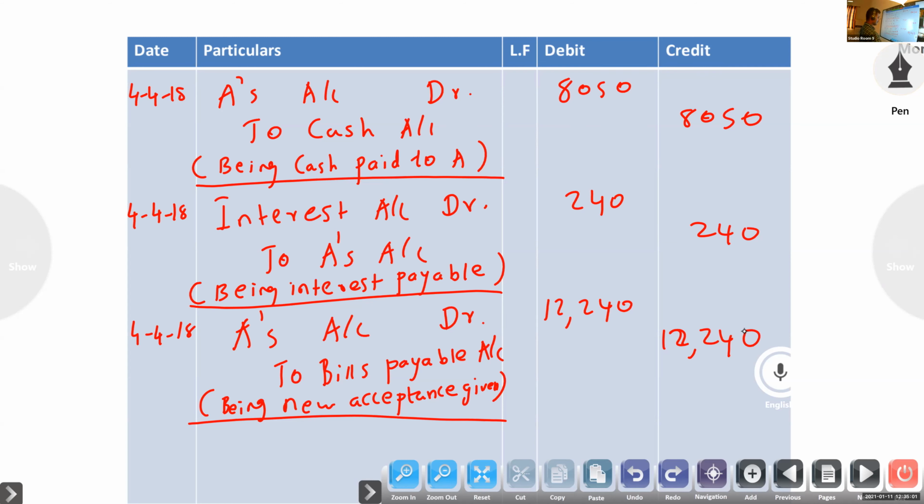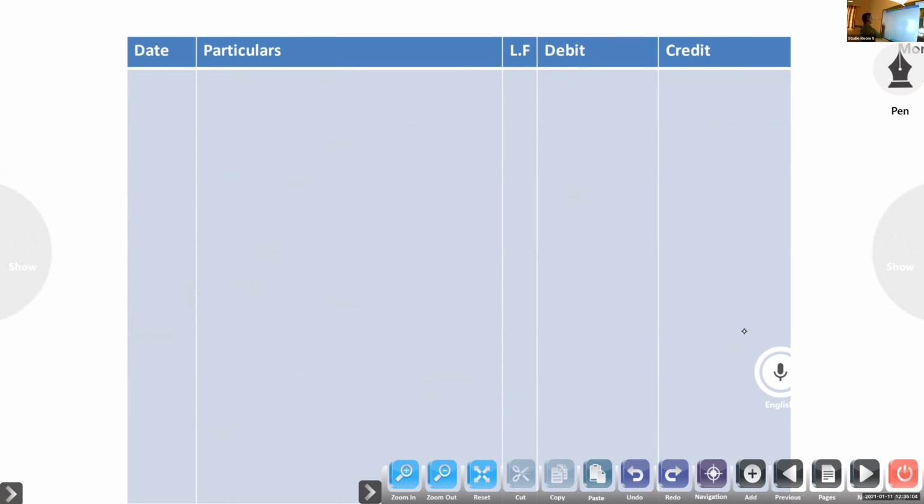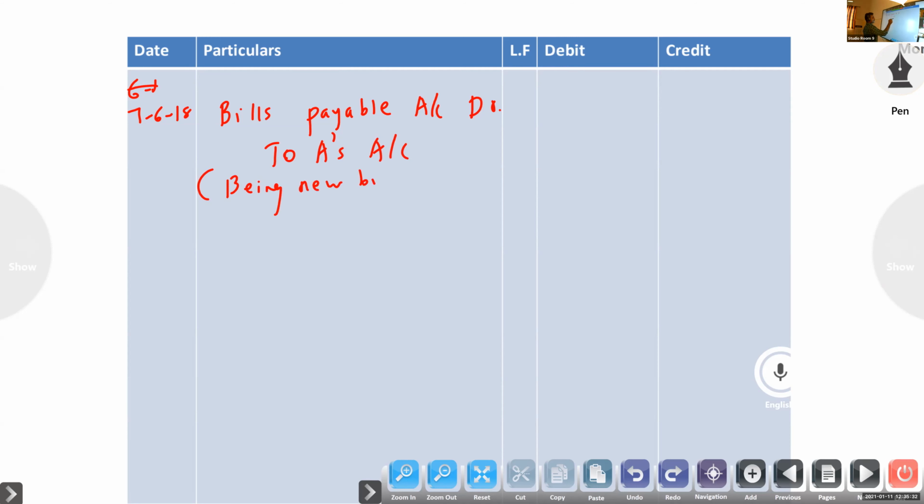So date 6, 7/6/18. Bills payable account to A's account, being bill cancelled, otherwise dishonored, anything you can write. So same amount, 12,240, 12,240.